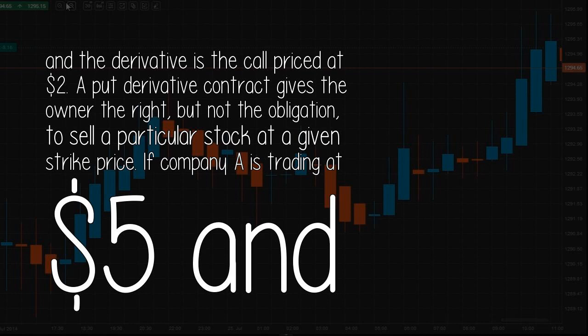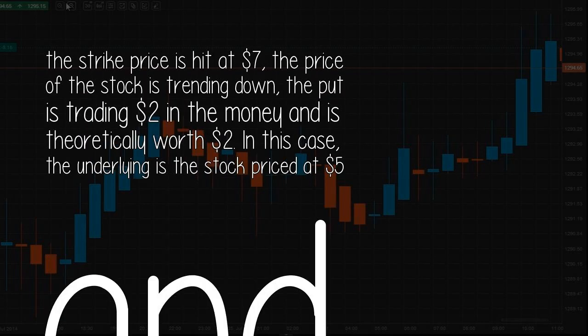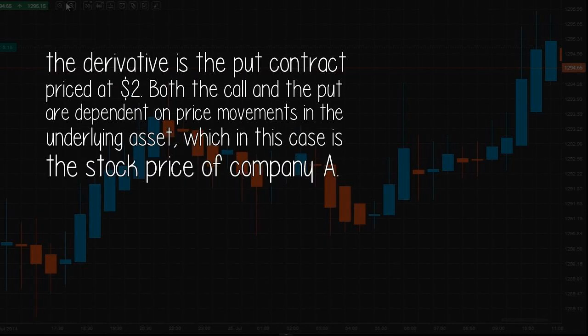A put derivative contract gives the owner the right, but not the obligation, to sell a particular stock at a given strike price. If company A is trading at $5 and the strike price is $7, the price of the stock is trending down, the put is trading $2 in the money and is theoretically worth $2. In this case, the underlying is the stock priced at $5 and the derivative is the put contract priced at $2. Both the call and the put are dependent on price movements in the underlying asset, which in this case is the stock price of company A.